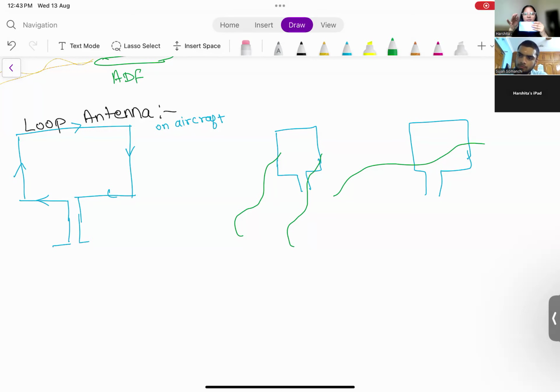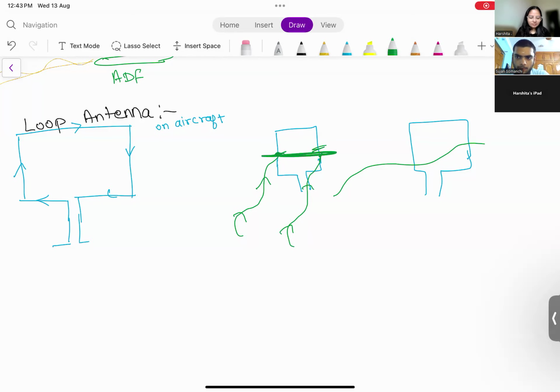So if two waves are coming and hitting one point here and the other point here, do you think there will be any phase difference between them? Both of them are coming in the same way and hitting in the same manner. I'll tell you, there will be no potential difference between them. Potential difference would have been generated if there was some difference between this point and this point.